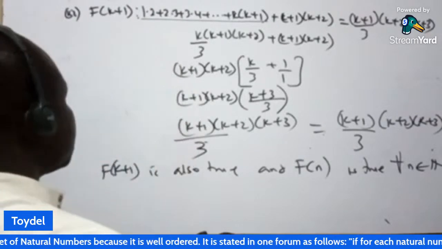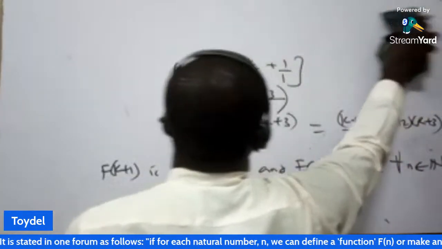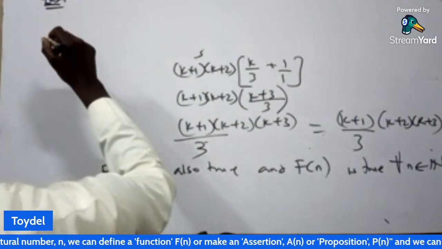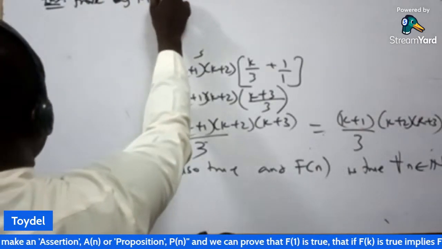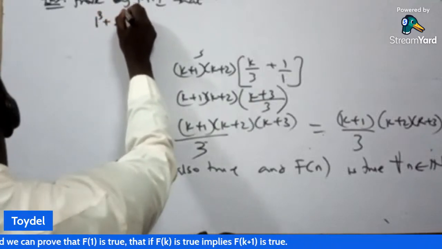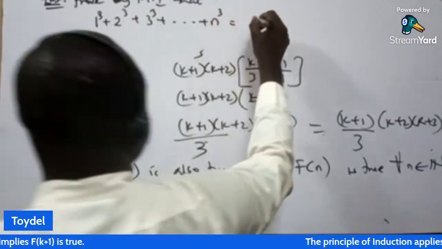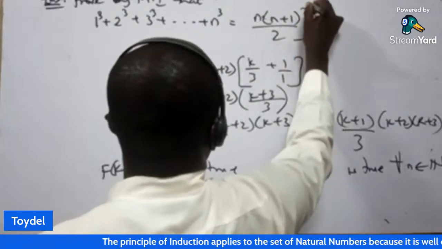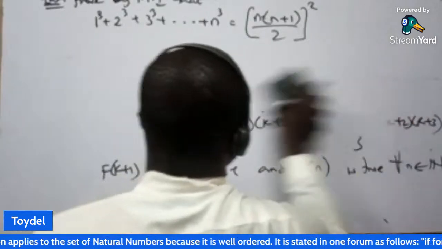So I will take 2 more examples, then we call it a day. So let me give another example. Example 3. We have proof by mathematical induction that 1 cube plus 2 cube plus 3 cube plus dot dot dot plus n cube is equal to n into bracket n plus 1 all over 2, all squared. So we want to show this, we want to prove this by mathematical induction.